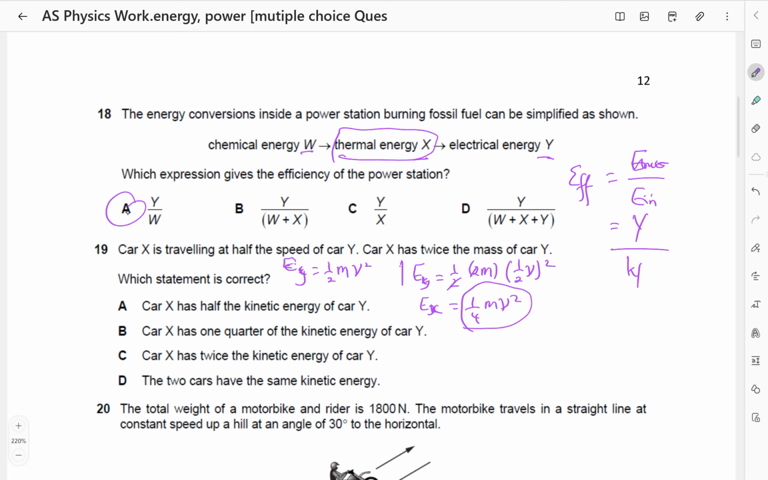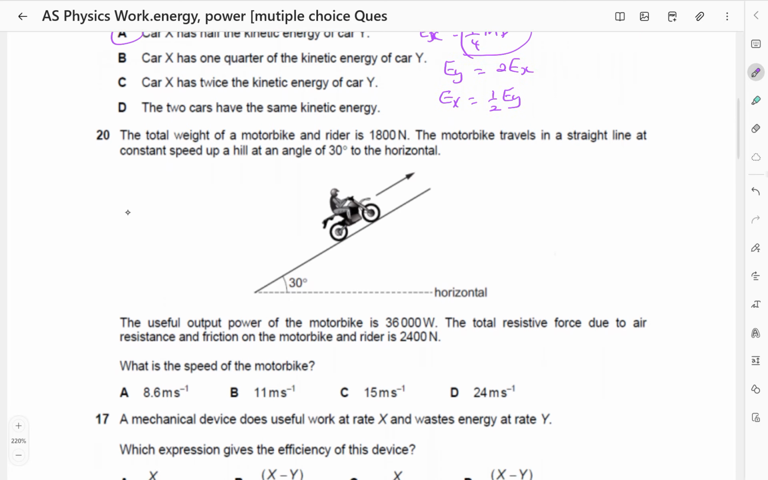Compare this value here with this value here. You notice that if I multiply this one by 2, I get Ey. So it means Ey is equal to twice Ex. So car x has half the kinetic energy of car y. That is very true. Ex is a half of Ey. So this is very correct. I don't need to check the rest.